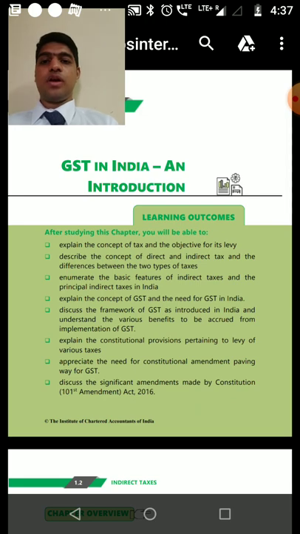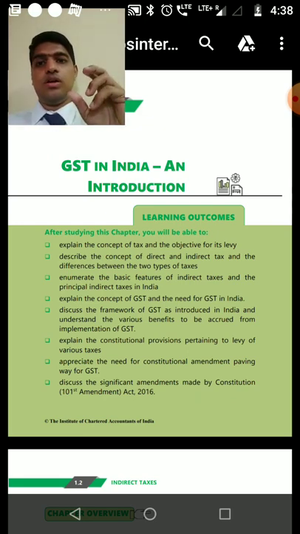The first chapter, as displayed on the screen. First of all, I would like to introduce the methodology of my teaching. I'll be taking classes based on the study material provided by the Institute of Chartered Accountants of India. ICAI study material will be followed by myself. Why? Because the new study material provided by ICAI is one of the best study materials available. It is explaining in a very simple manner, and I'll be helping you go through the syllabus. And after my lecture, if you read yourself, you can read and recapitulate. You can understand it much faster.